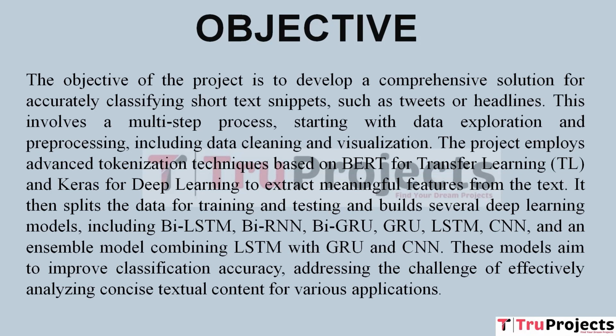It then divides the data into training and testing groups and creates a number of deep learning models such as the BiLSTM, BiRNN, BiGRU, GRU, LSTM, CNN, and an ensemble model that combines the LSTM with the GRU and CNN. The goal of these models is to increase classification accuracy while tackling the difficulty of successfully accessing brief textual information for a variety of applications.